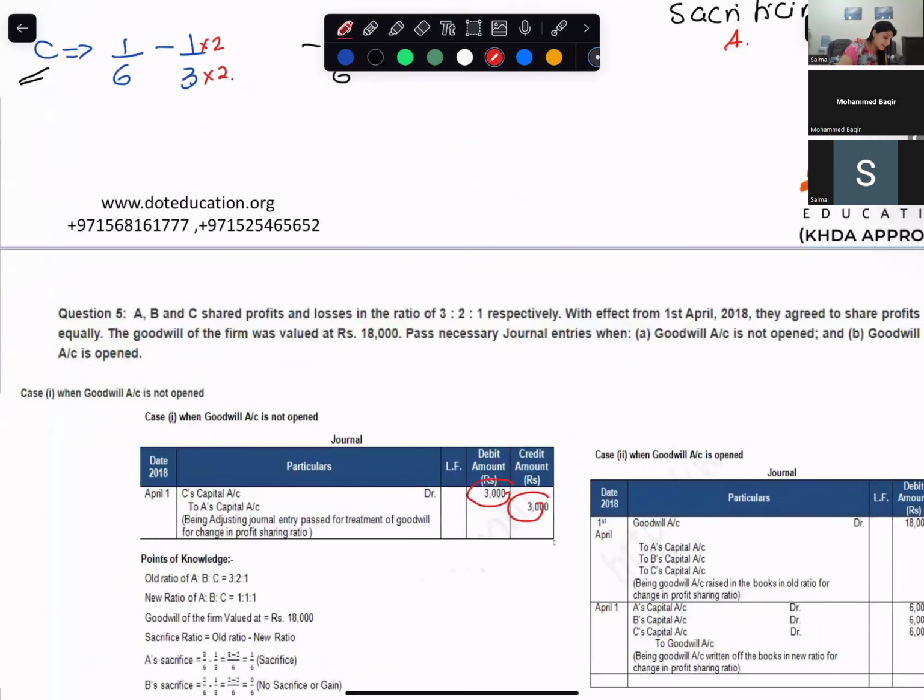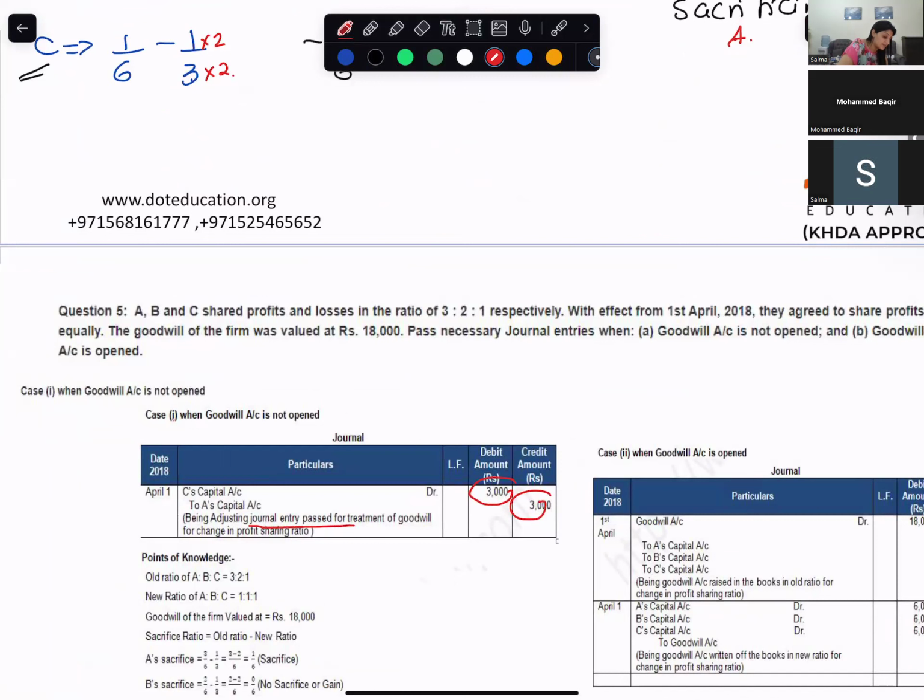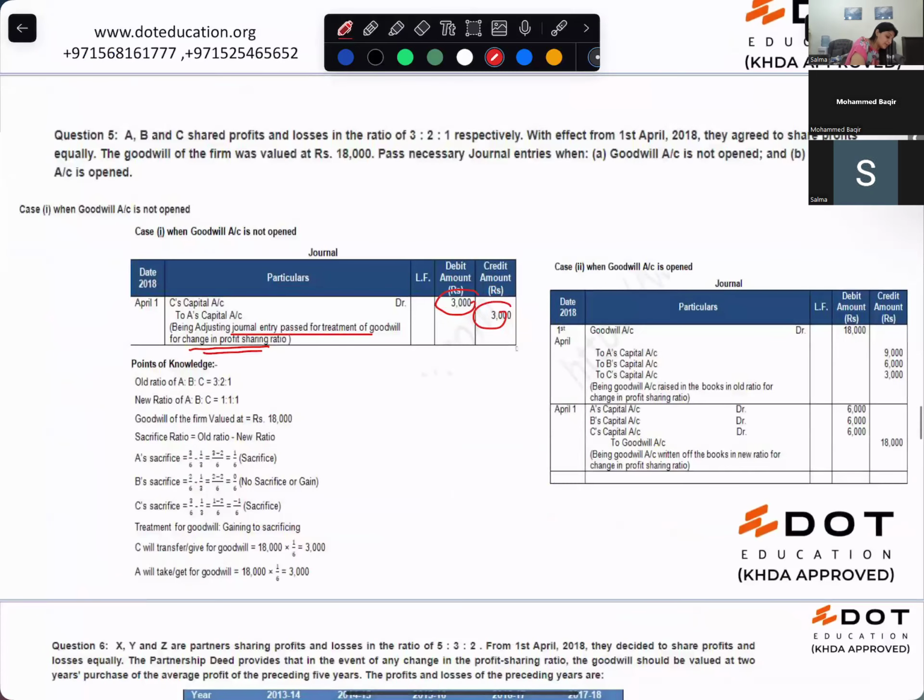I would say being adjusting journal entry for treatment of goodwill for change in profit sharing ratio. So this is when the goodwill account is not opened. What happens when the goodwill account is opened?